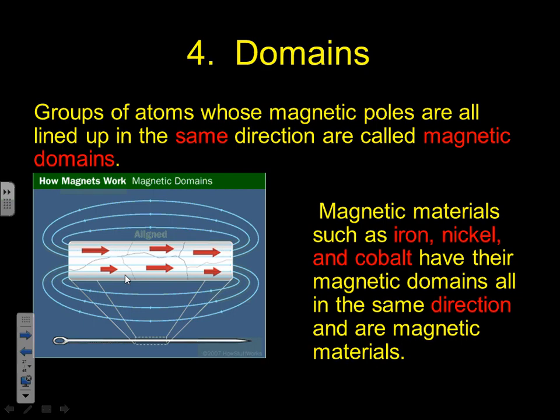All right, your domains. What that means is these are the little groups of atoms that are all lined up in one direction. They're called magnetic domains. An object cannot be magnetic unless all the domains are in the same direction. So naturally, number 26, 27, and 28 on the periodic table, iron, cobalt, and nickel, are all magnetic because their magnetic domains are lining up in the same direction.